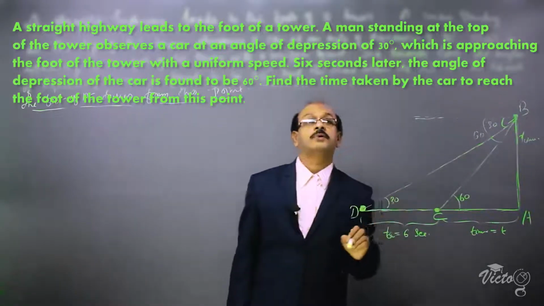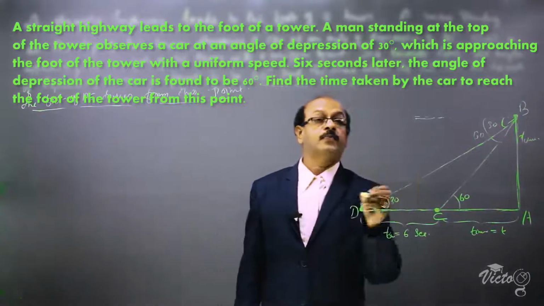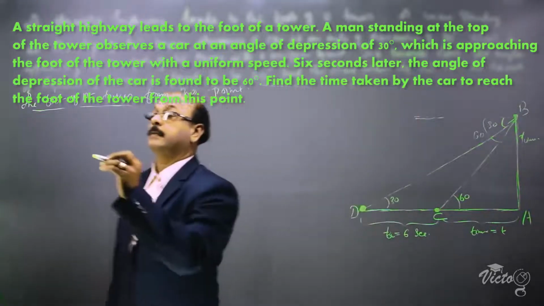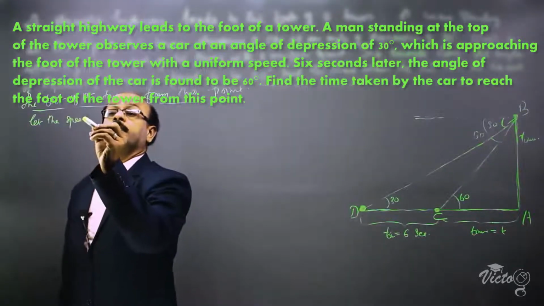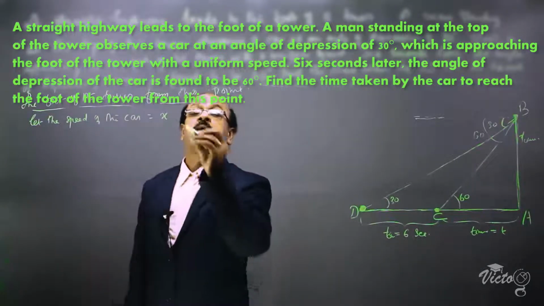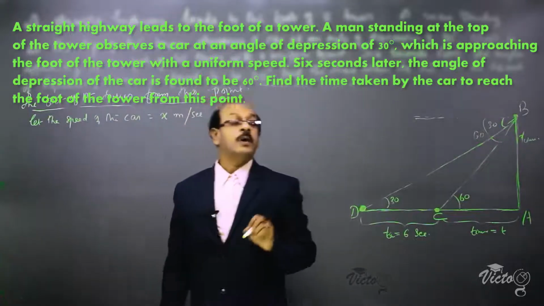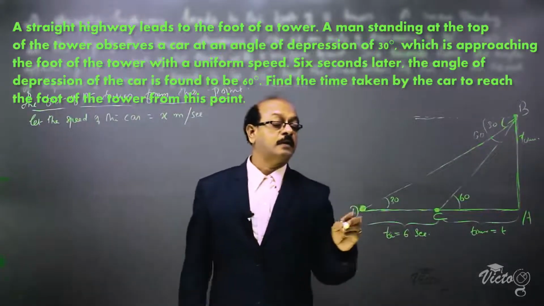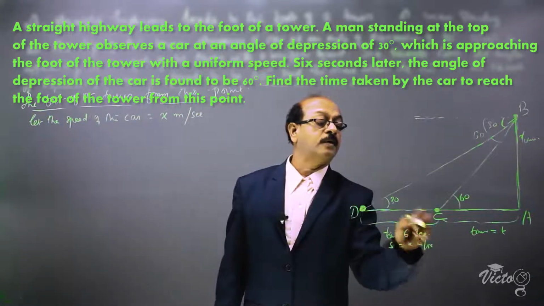Now we have to assume the speed of the car. Let the speed of the car be x meters per second.